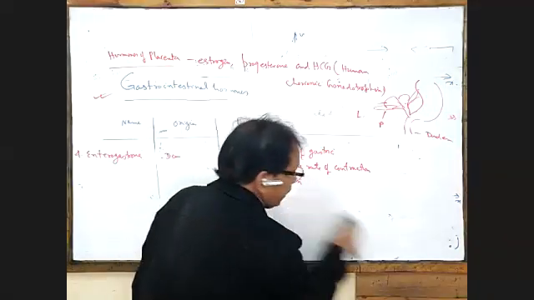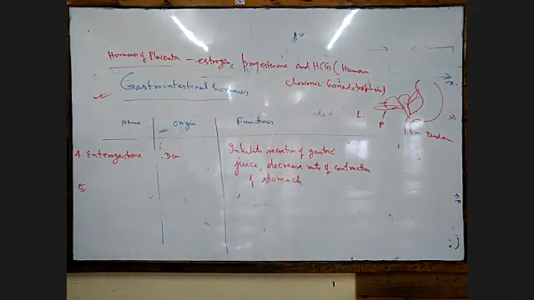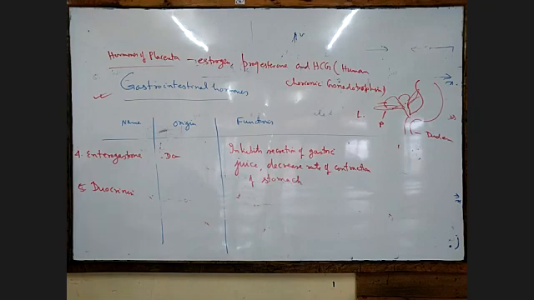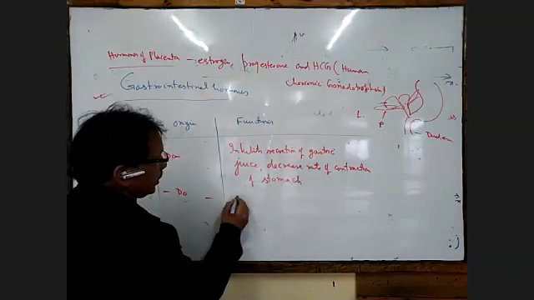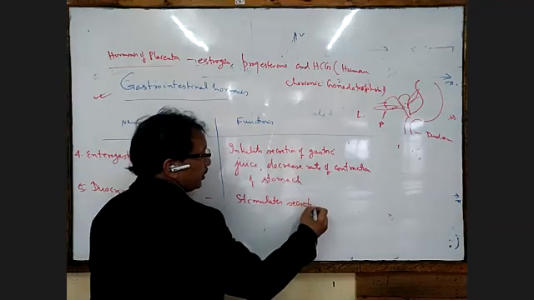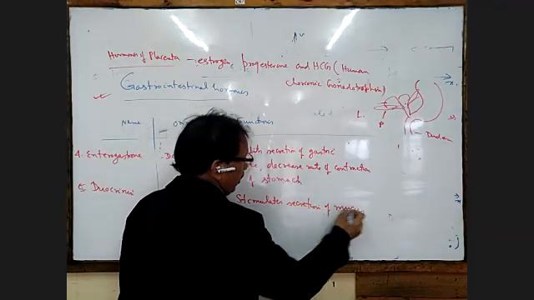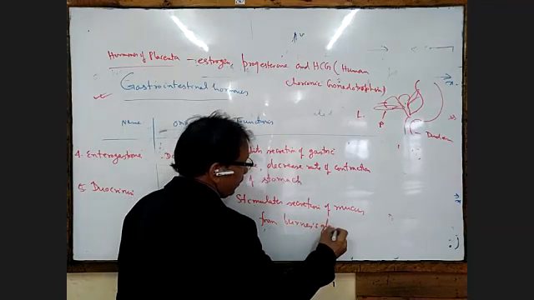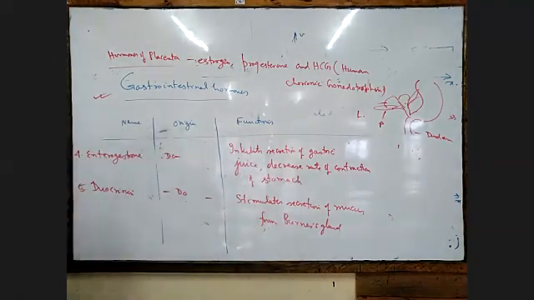Then we go to number 5, which is our duocrinin. Duocrinin is also secreted from the mucosa of the duodenum, and it stimulates the secretion of mucus from Brunner's gland. Very important, from Brunner's gland.